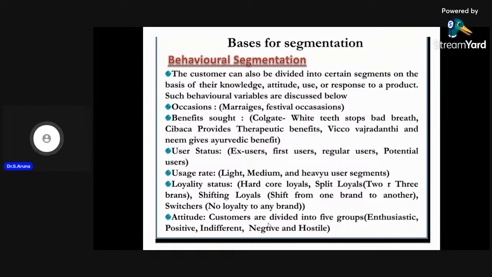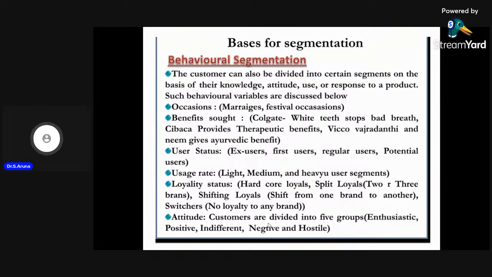The status of the customer is then that they become a new user of some other product. So the status of people will vary depending upon their need and requirements.